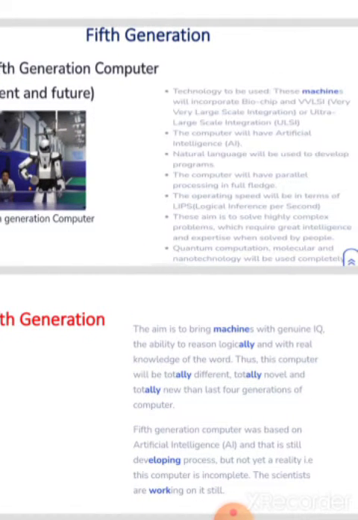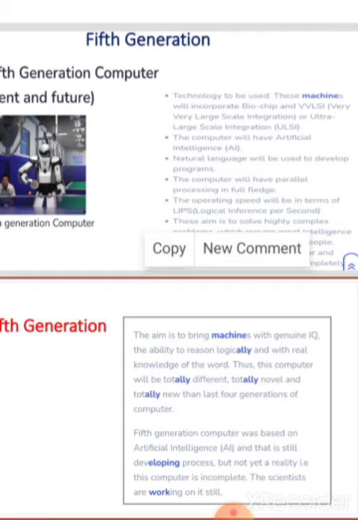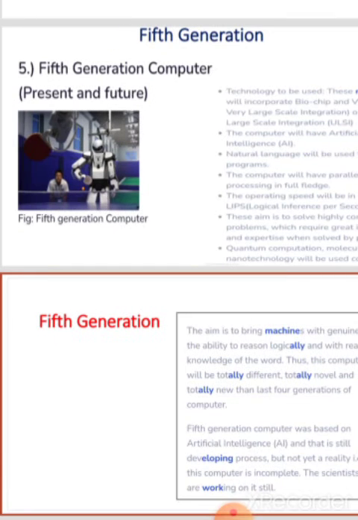Okay, so look here, next slide. The aim is to bring machines with genius IQ, the ability to reason logically and with real knowledge of the world. Thus, this computer will be totally different, totally novel and totally new compared to the last four generations of computers. Fifth generation computers are based on artificial intelligence integration. That is still a developing process, but not yet a reality. This computer is incomplete. The scientists are still working on it. So these are the fifth generation, present and future.